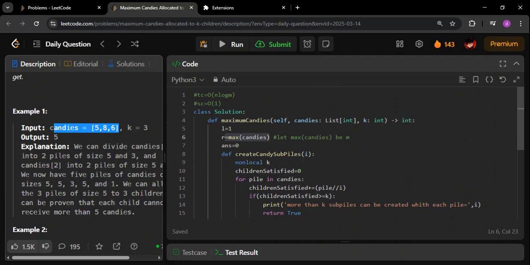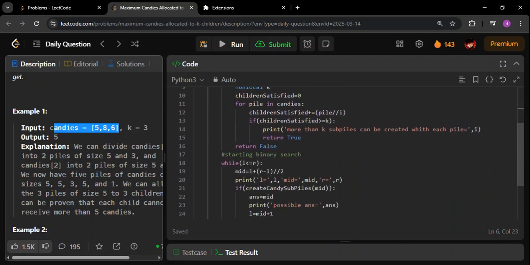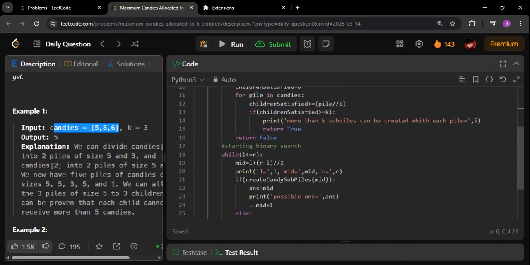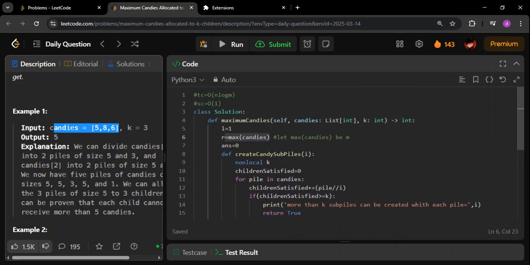By the way, there are multiple ways to do yesterday's question. And for today's question, there is not much we can do. Only with binary search we are able to solve this. There is no other better or more efficient approach than this. Yep, that is all I can say.